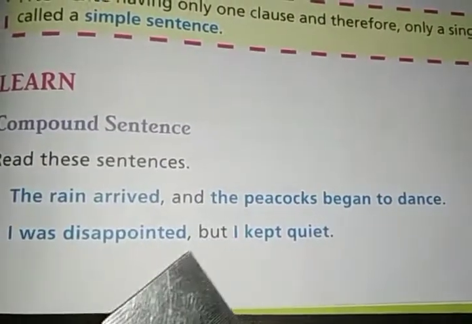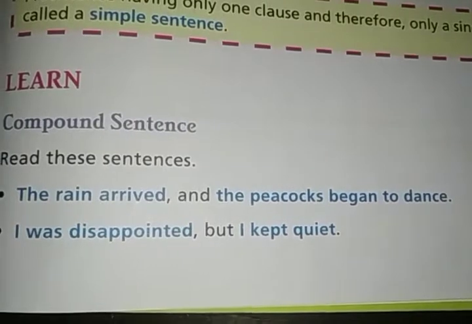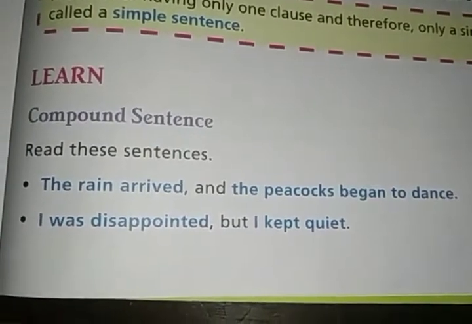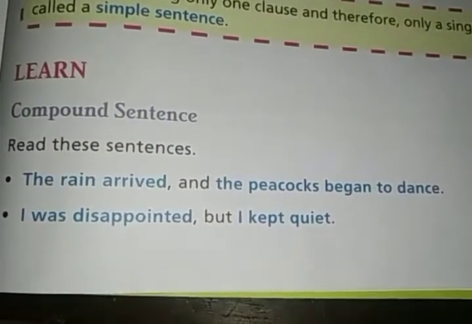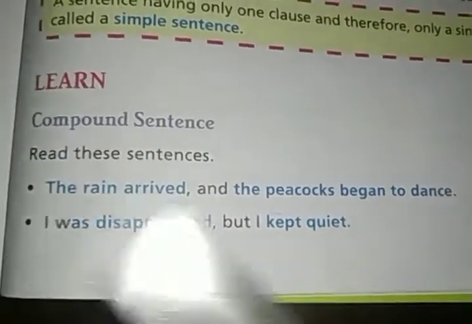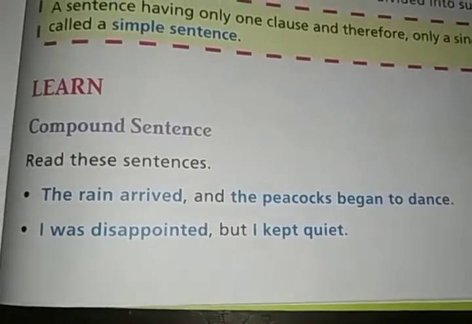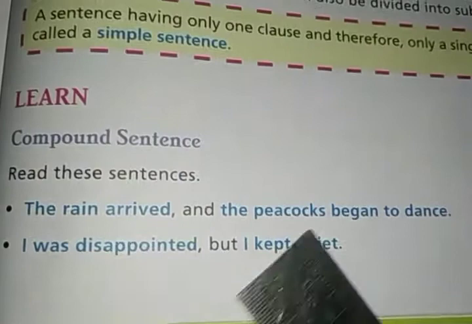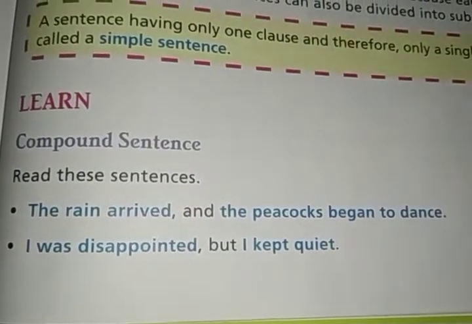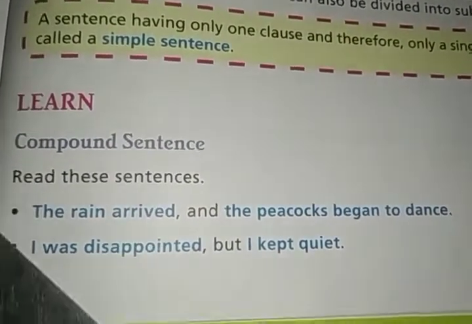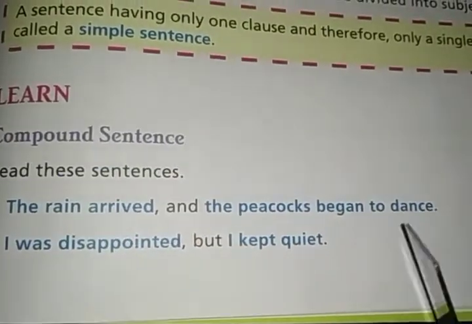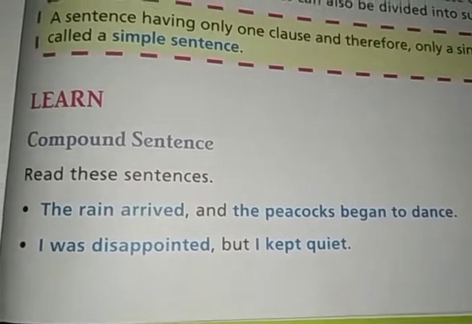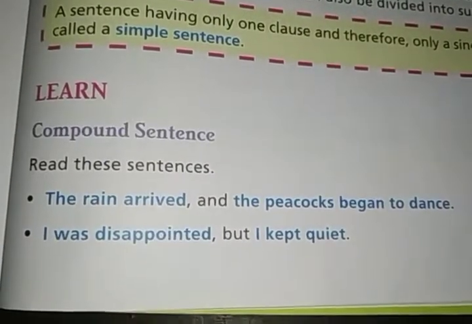So conjunctions like yet, neither, nor, either, or, so can be used to join two clauses or three clauses, and then it will be known as a compound sentence. The sentence in which you can find more than one clause, meaning more than one subject and more than one finite verb, joined together with a conjunction word, will be a compound sentence.